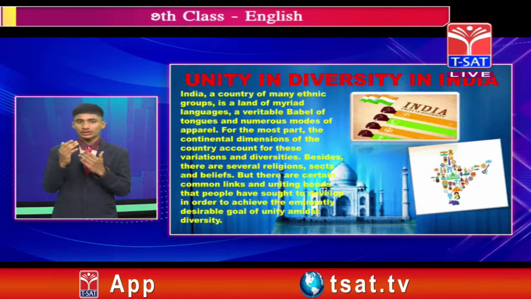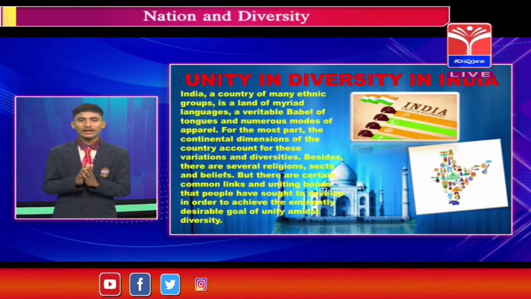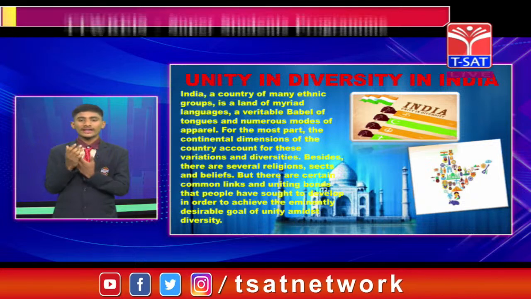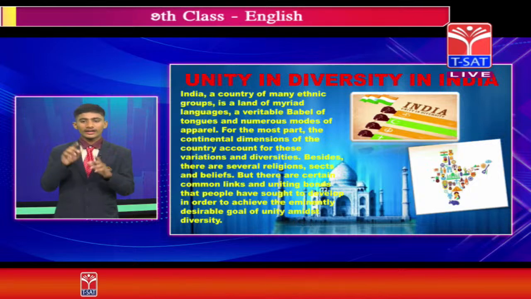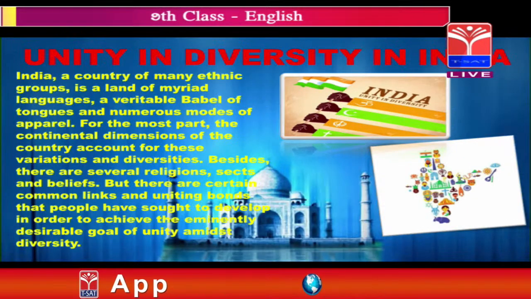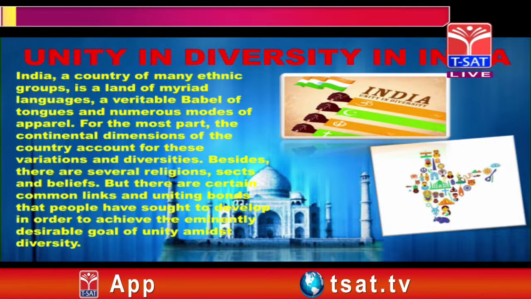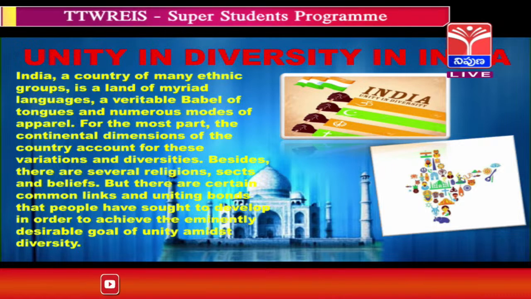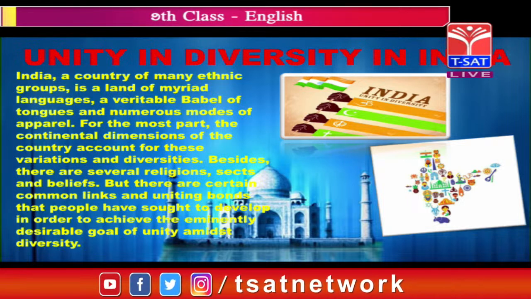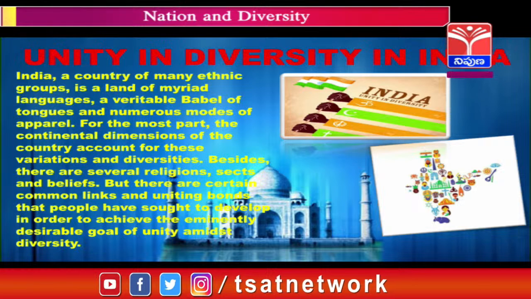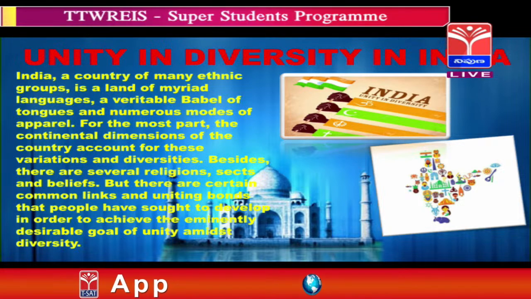If you look at our Indian map in the second picture in this slide, it looks like a human being's structure. If you look at the world map, our map is unique. Our map is different from all other countries' maps, and it looks like a human being: two hands, head and legs. Look how our country is different.